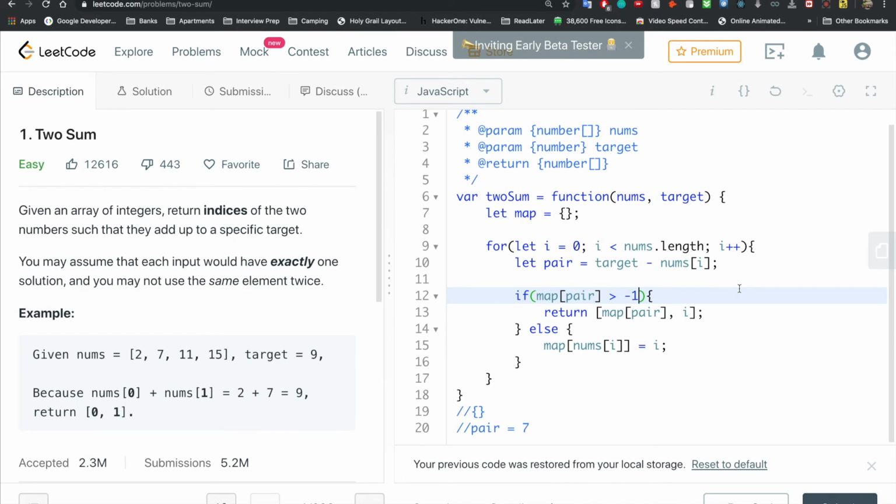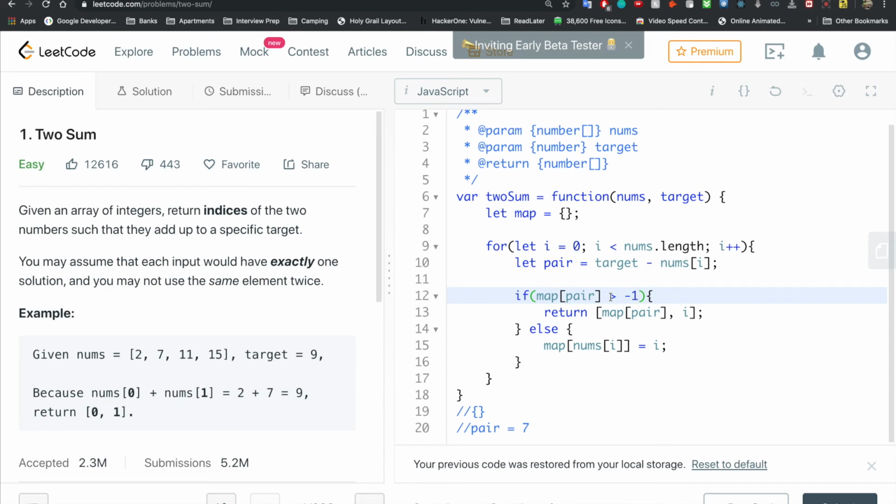And so if you're confused about what I just said, you might be thinking if there is no 7 in the map, map of pair is obviously going to return undefined, and so that's going to be a falsy value, so we don't even need to do that. We could just do it like that. However, what I just said was, if we ever try to zoom in on 2, that's going to be a 0, that's going to be a falsy value, which is not what we want. So we know that every index, if it does return an index, is going to be greater than -1, and also undefined greater than -1 is also going to be a falsy value.